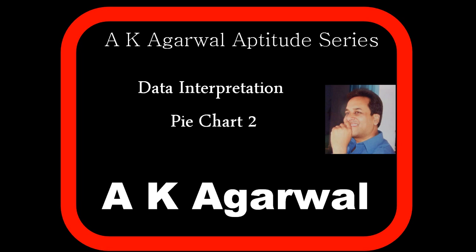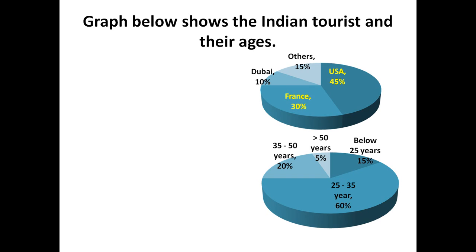Friends, in this session we are going to learn a technique for solving a problem on data interpretation using a pie chart. Here the given problem is: graphs below show the Indian tourists and their ages. The Indian tourists who are visiting abroad, if we see their distribution, 45% go to USA, 30% go to France, 10% go to Dubai, and 15% of Indian tourists go to other countries. This is the distribution of Indian tourists who are visiting abroad.